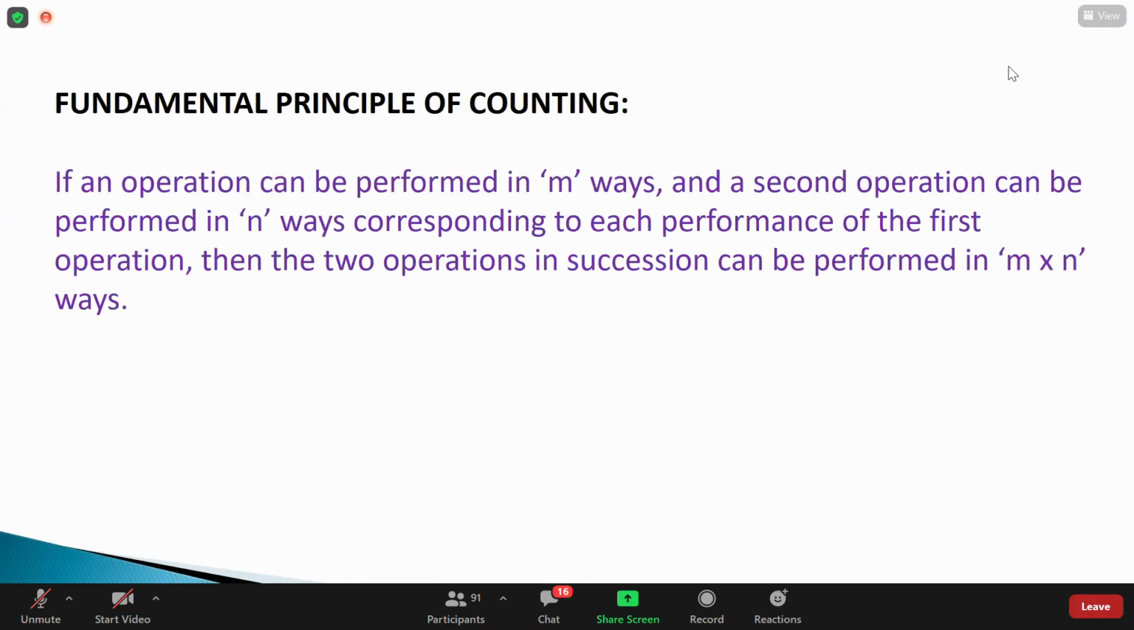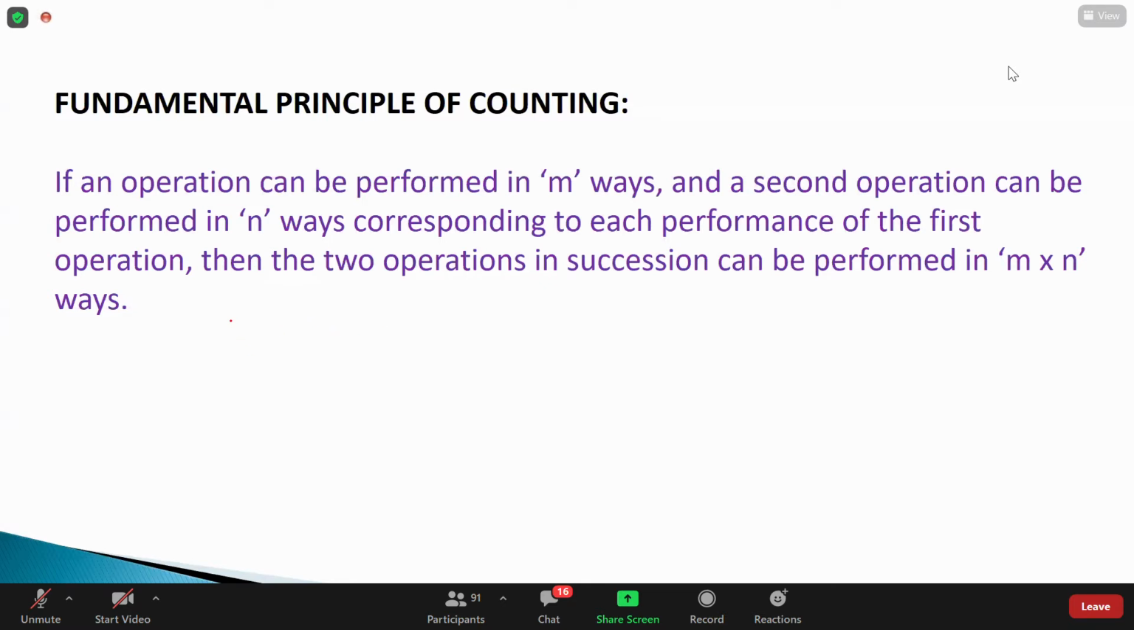So now my question. Before going to the question, remember what the definition is saying here. The first operation we are performing in M ways, the second operation also performed in N ways. We need to perform both the operations at a time, so it should be M into N ways, guys. Understand? Okay.